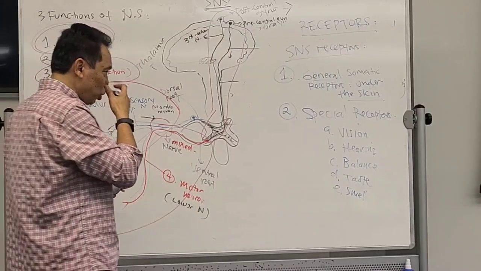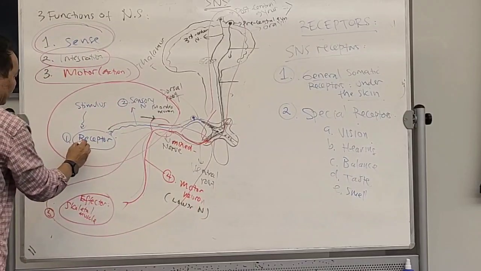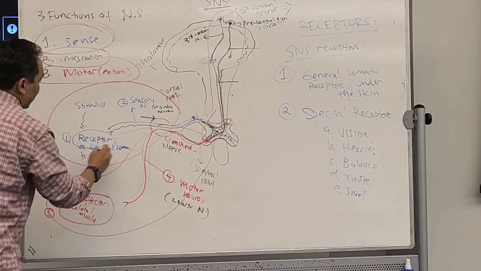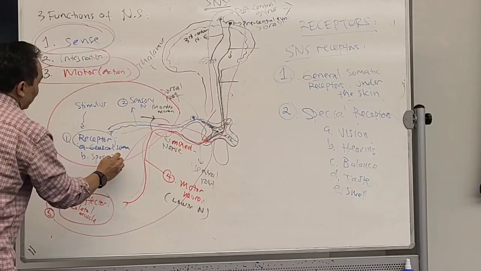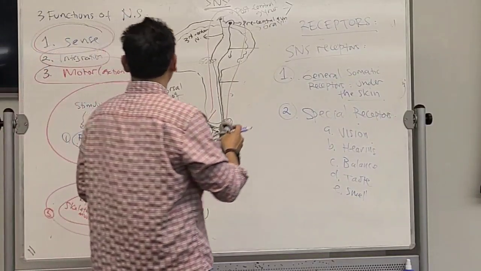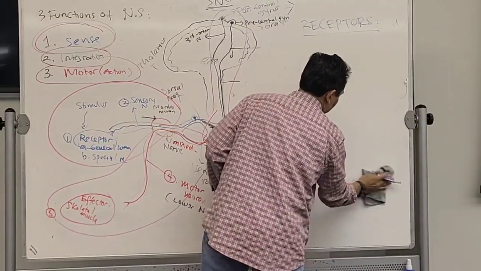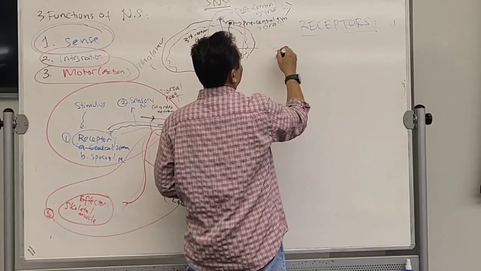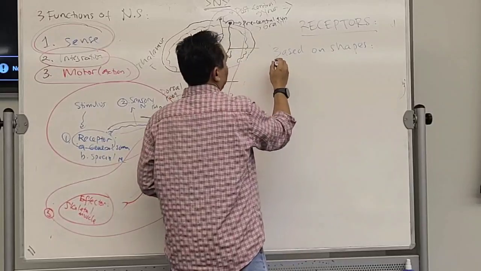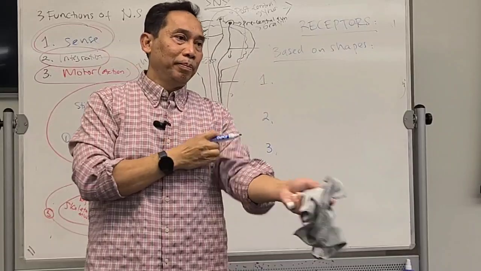Okay. Now, based on shape. So this one is going to be general somatic, and then special receptor. That's for the SNS. Now, receptors based on shape or structure: there are three types.